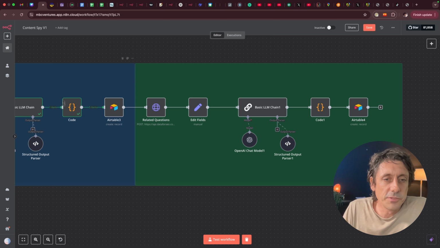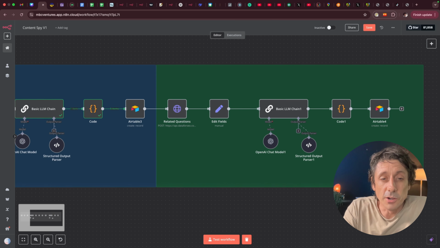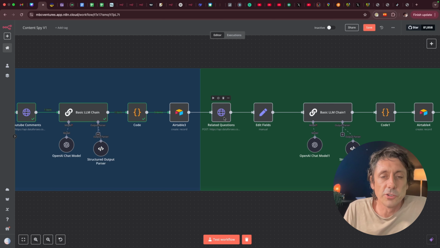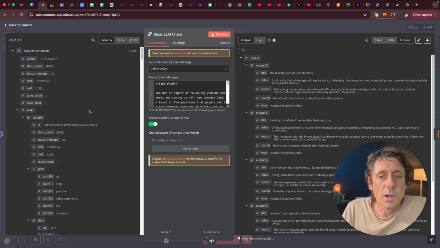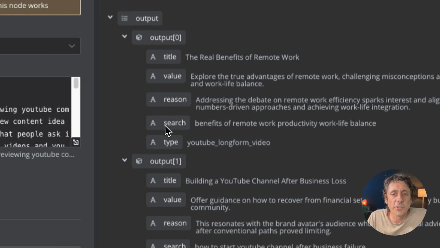So after we've done that, what we can do, though, is expand out. So now that we have a seed idea from an Airtable, from a YouTube video, we can expand that out and just branch out and do some more research using another DataForSEO endpoint, which I'll show you. One thing I forgot to mention here is what we said on this AI where we prompted it, we also asked it to give us a search output here, the search output. So you might be wondering, well, what's that for?